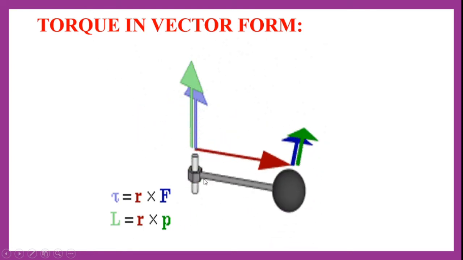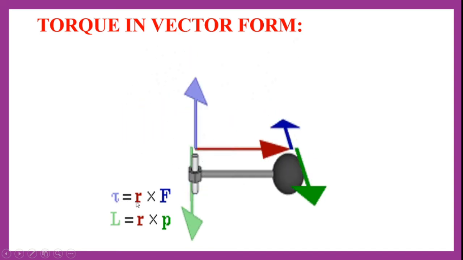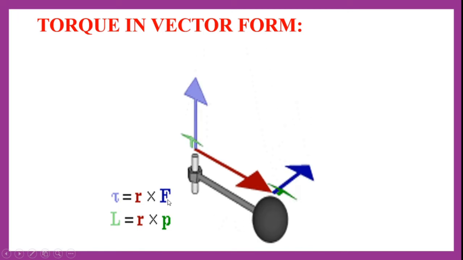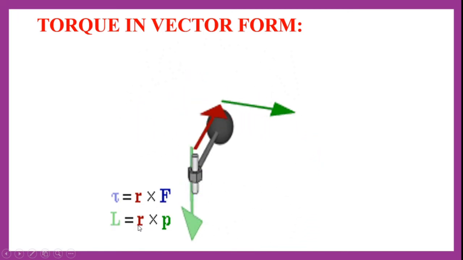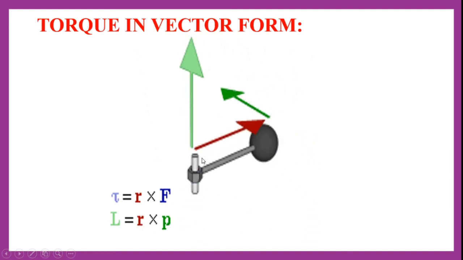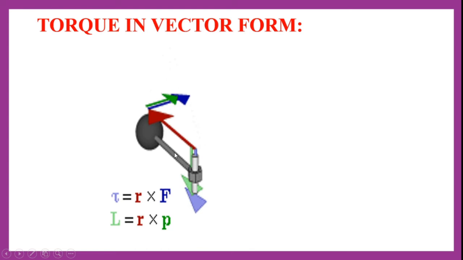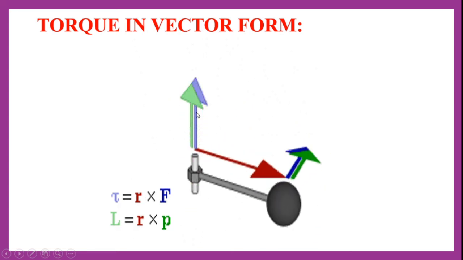We know that torque is equal to the cross product of the position vector and force, whereas angular momentum L is equal to the cross product of the position vector and momentum. Here I have shown in the figure how L and tau work.